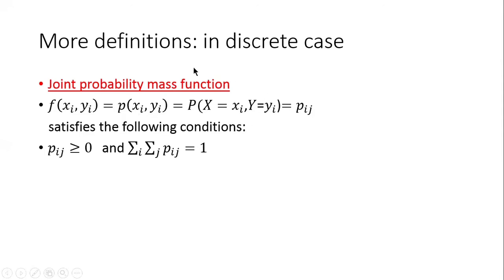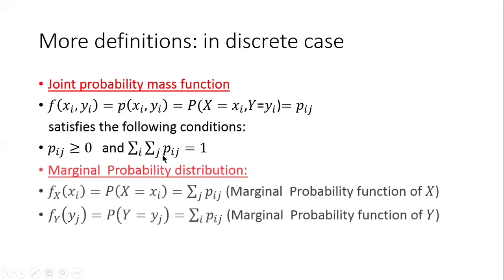Together, this probability is called the joint probability mass function, denoted as f of xi, yj, or in other words, it is Pij. Since this is a probability, it satisfies two conditions: Pij greater than or equal to 0, and the sum of all the probabilities equals 1.